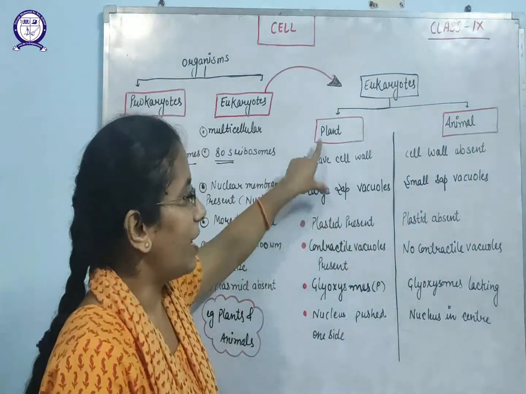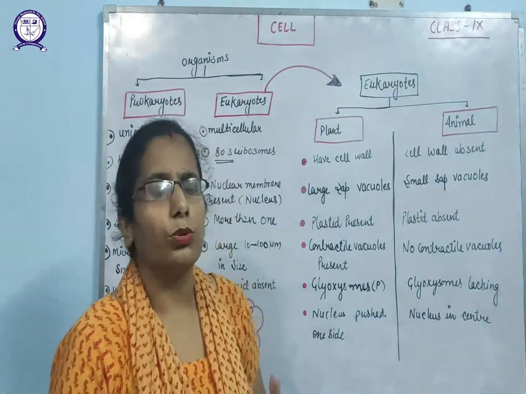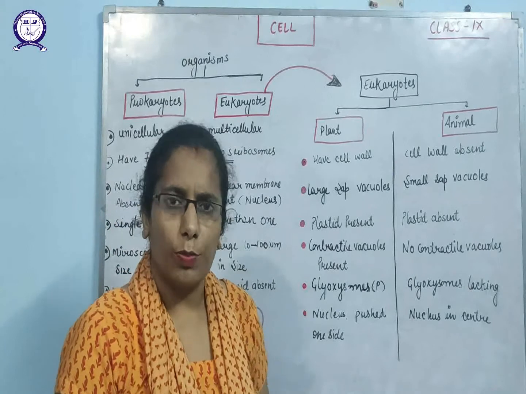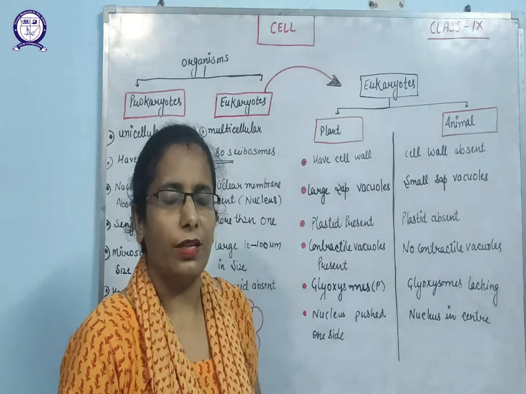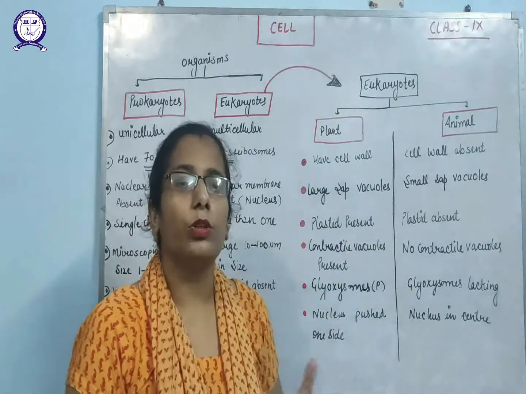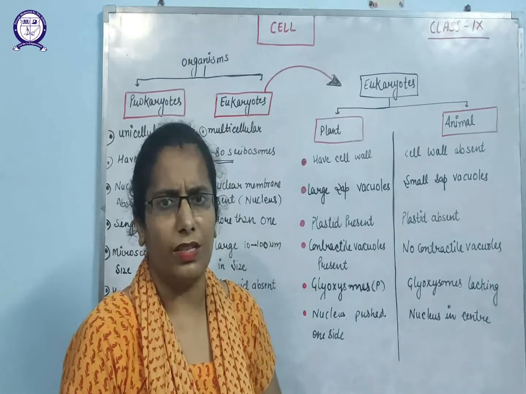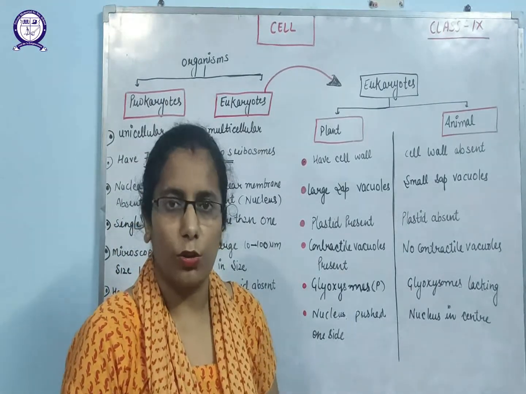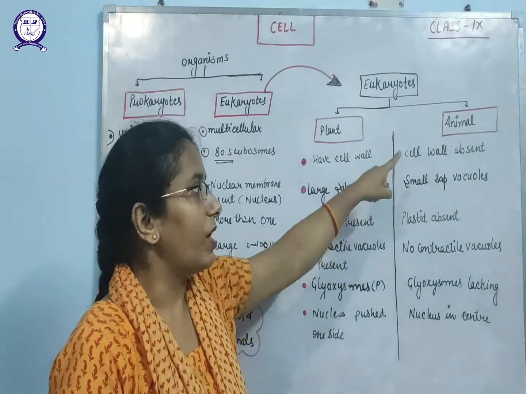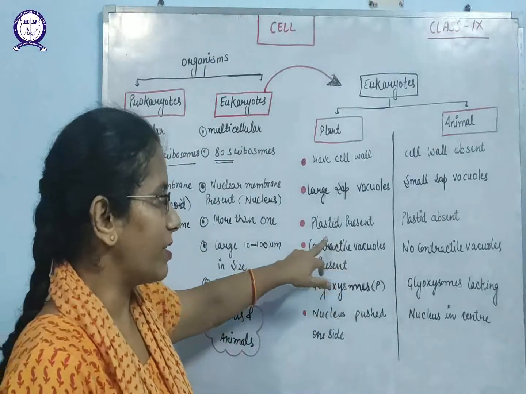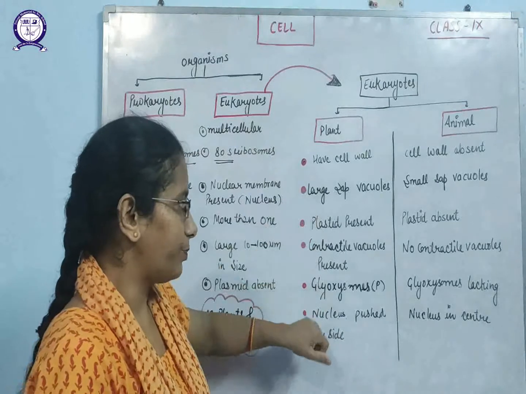Next, plants have plastids. What are plastids? Plastids are classified into three categories: chloroplast, leucoplast, and chromoplast. We will discuss these in detail in the chapter. One example is the chloroplast, which gives the green color to the plants and also has the chlorophyll pigments. These plastids are present in plants, while plastids are absent in animals. Plastids also help in the formation and storage of food in plants.